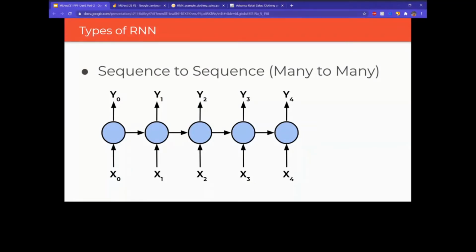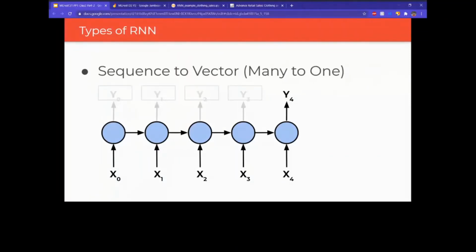You give them a question of 5 words, and then you ask for an answer of 5 words. It could even be 6 words, but you get the idea. Many to many: you give it many words, you ask for many words. This can also be used for translation purposes. But keep in mind that the dataset you train this on will also have to reflect all these things. It will have to have these long questions along with their answers. That's the other thing, but I'm just letting you know.